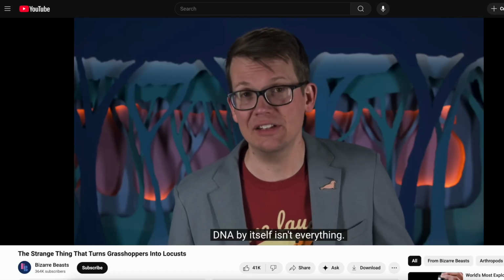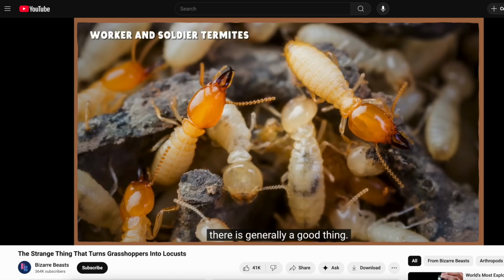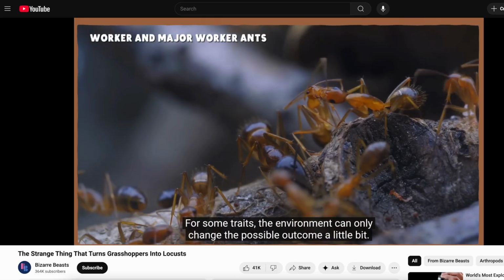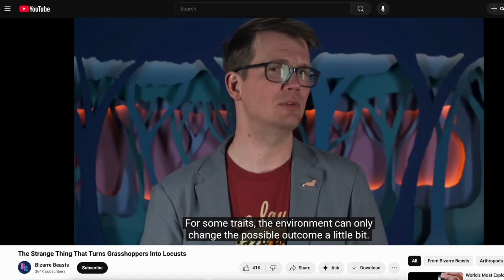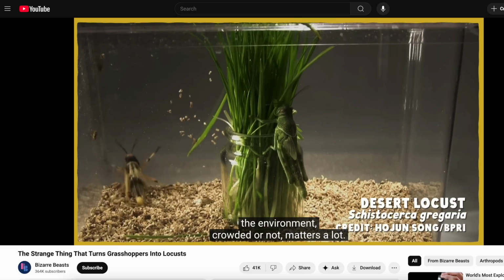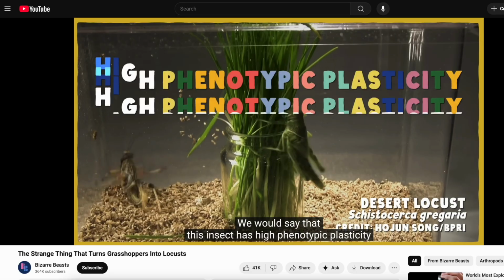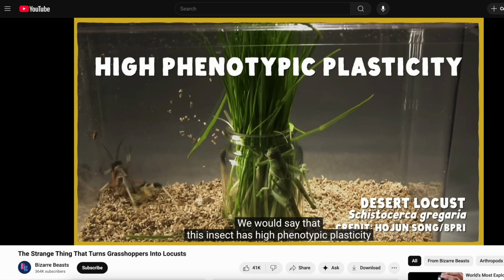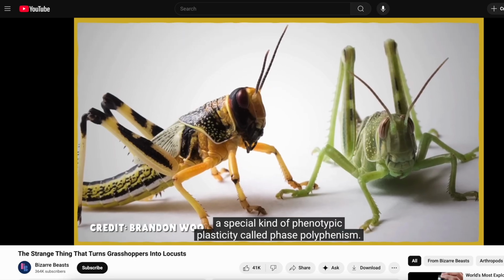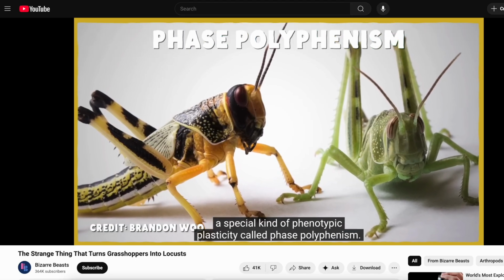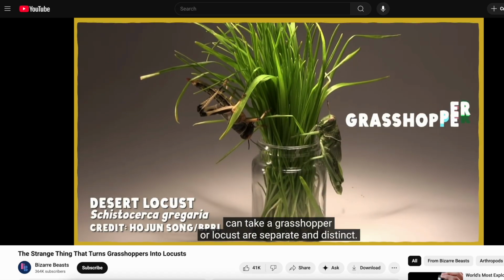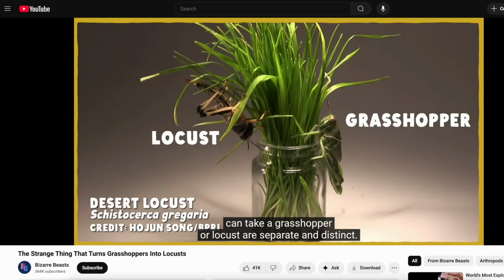DNA by itself isn't everything, and potentially having some wiggle room there is generally a good thing. It makes organisms more adaptable to changing conditions. For some traits, the environment can only change the possible outcome a little bit. But in the case of the locust, the environment, crowded or not, matters a lot. We would say that this insect has high phenotypic plasticity and that it is density dependent. It's so extreme that it is even considered a special kind of phenotypic plasticity called phase polyphenism. This means that the two forms, or phases, that these insects can take, grasshopper or locust, are separate and distinct.